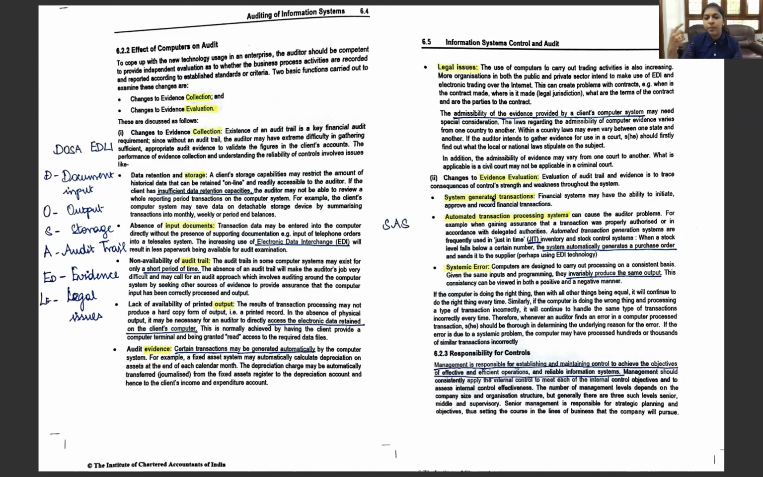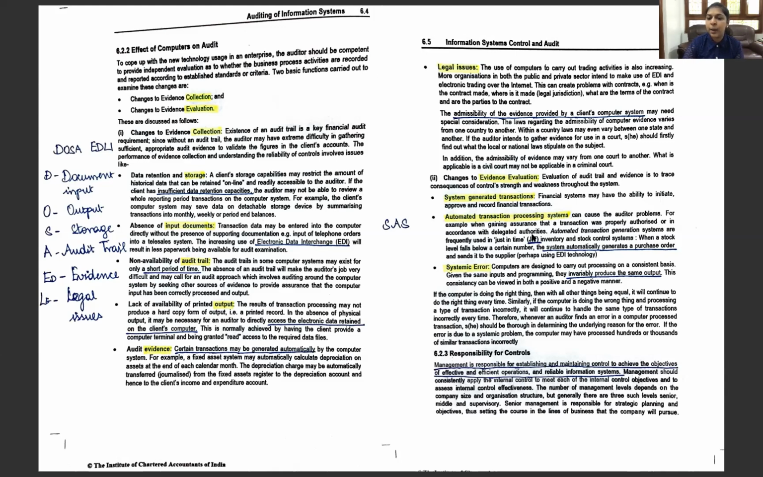So the computers by themselves have the ability to initiate, approve, and also record a financial transaction. And this is a key part where it has to be audited. So they have the ability to initiate, approve, and record the financial transactions as well. Next is the automation of transaction processing system.